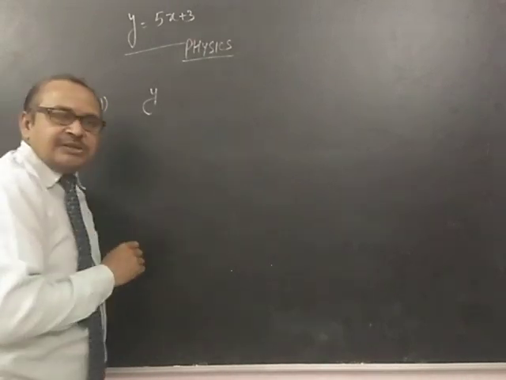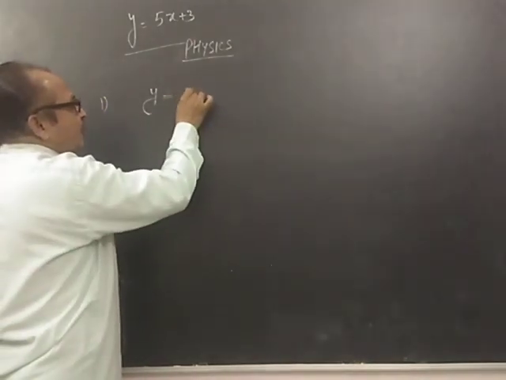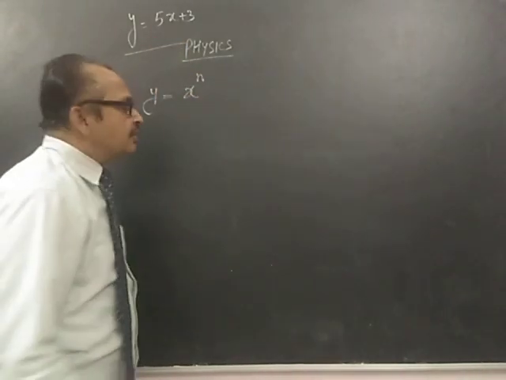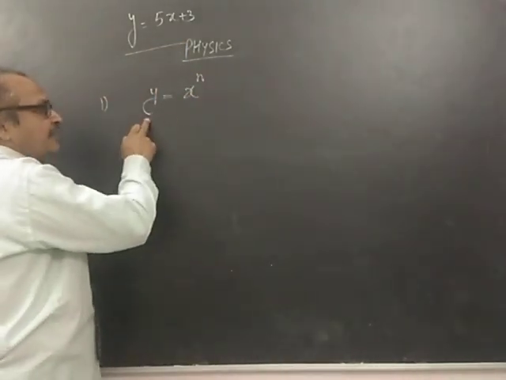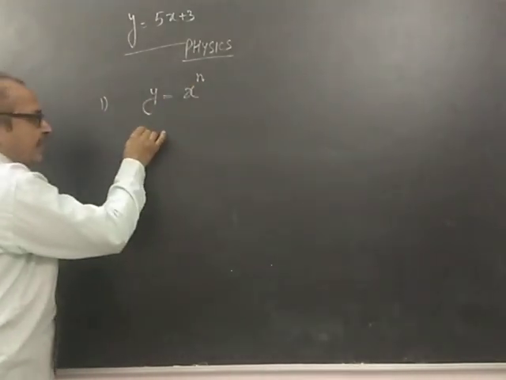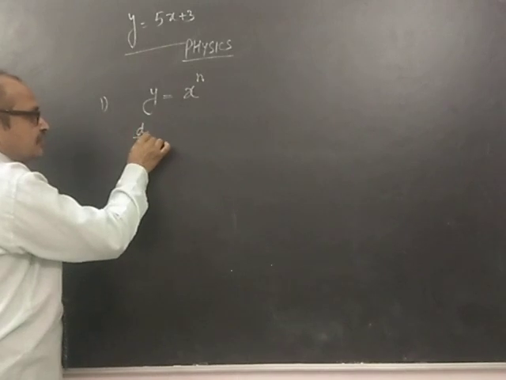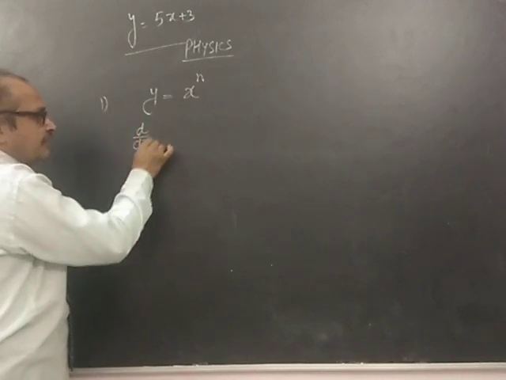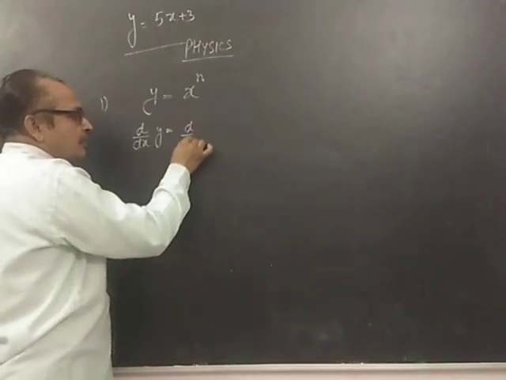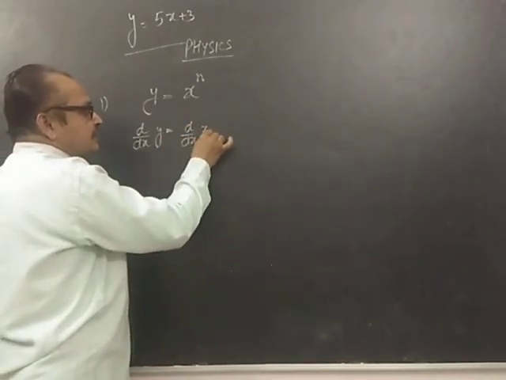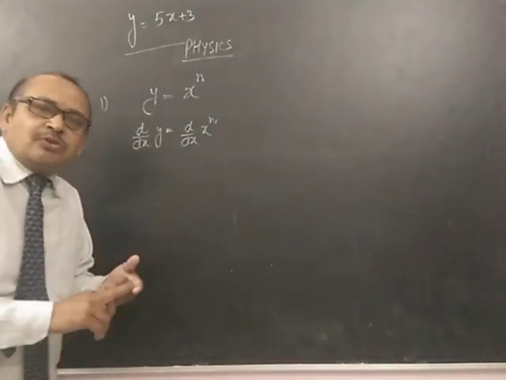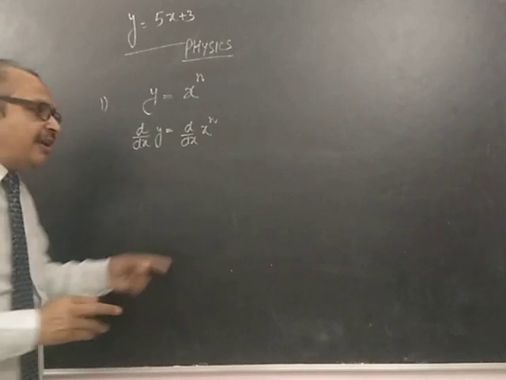Suppose you have a function y which is x raised to the power n. When I do the differentiation, that means d by dx of y is equal to d by dx of x raised to the power n. So according to the formula, what will be the value?